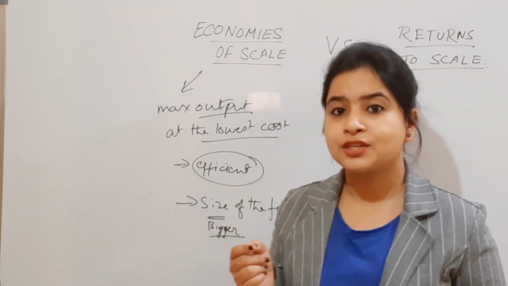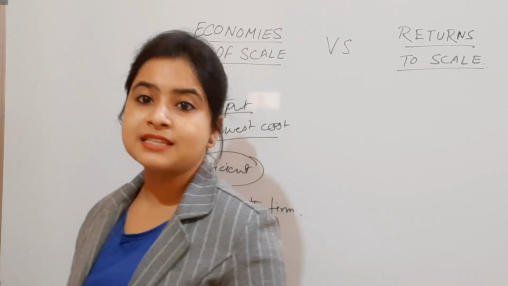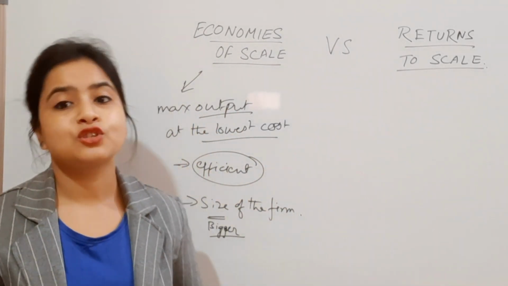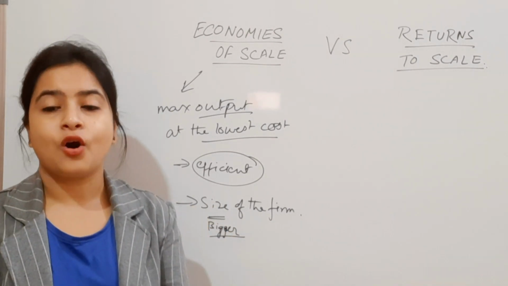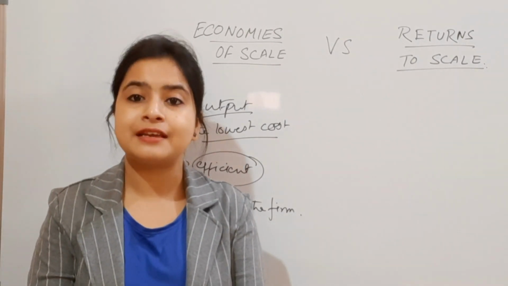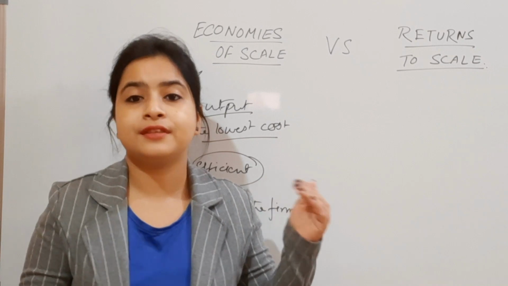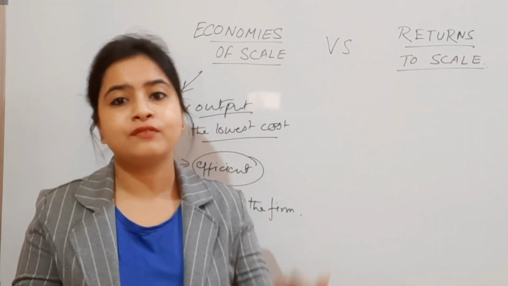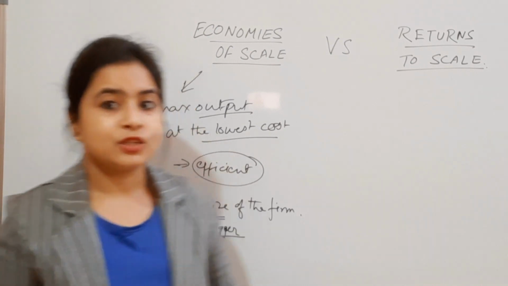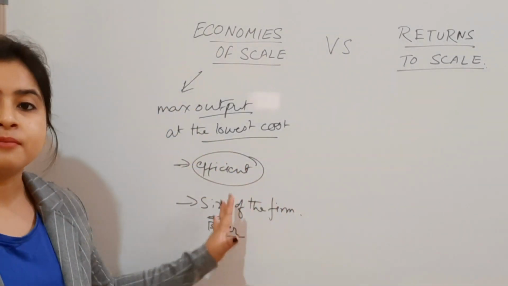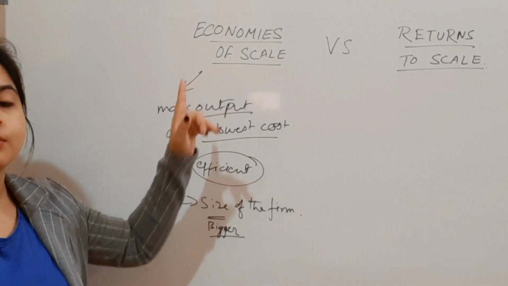So in that fashion, the big farm has an edge over small farms, because small farms cannot afford the highest end of technology, high skilled labor, or any of the resources required as an input. That is why the size of the farm plays a very big role in economies of scale.